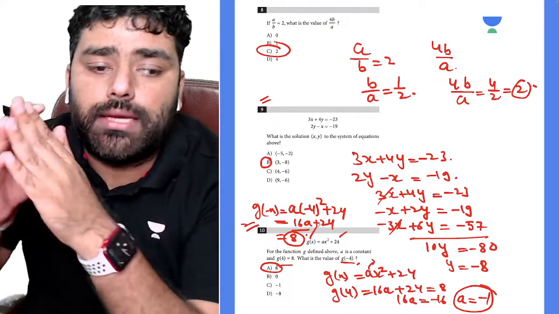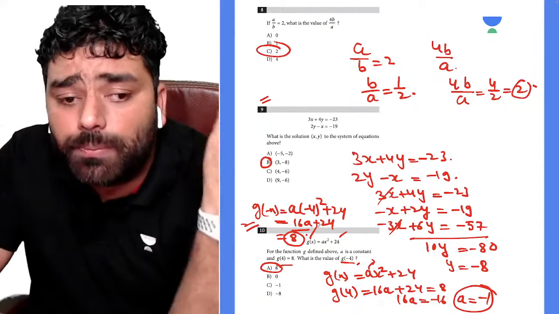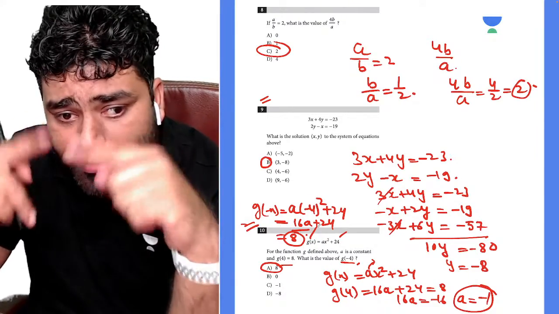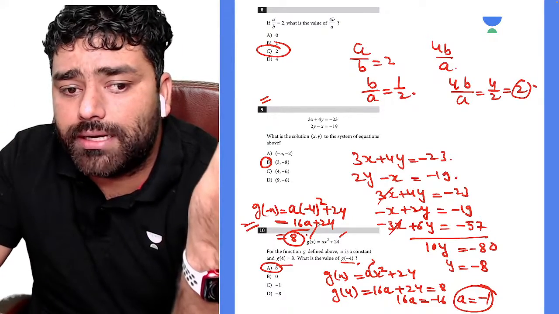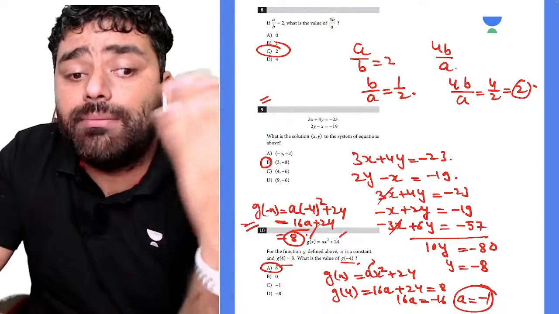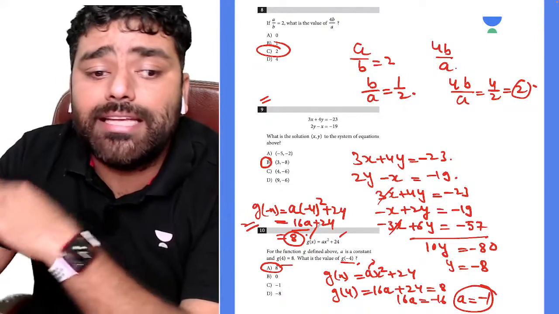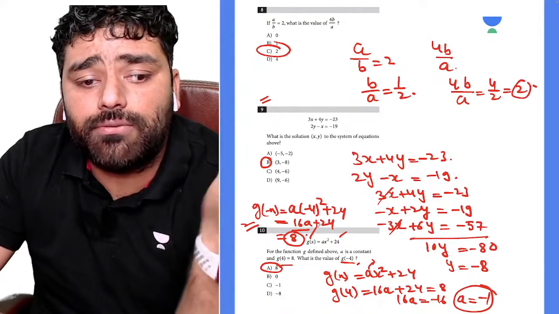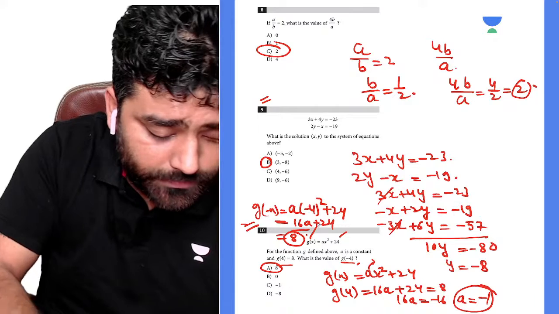Let me tell you a very quick shortcut for this question. Whatever you plug in for x, the x squared is going to be positive. If you plug in x equal to 4, that gives a value, and if you plug in x equal to negative 4, it will give you the same value. Understand? The sign does not matter, because x squared is the same whether you plug in 4 or negative 4. So definitely the entire expression ax squared plus 24 is going to be 8, and you don't need to worry about that.